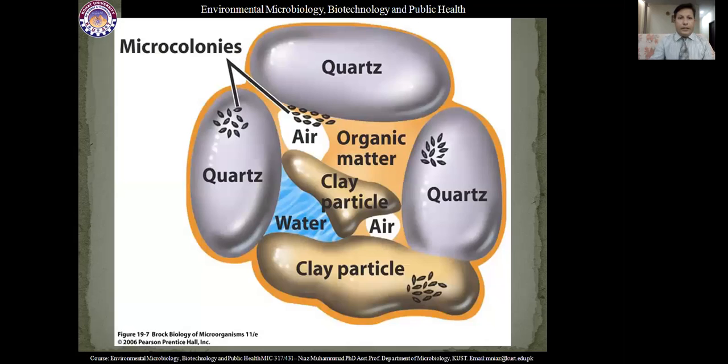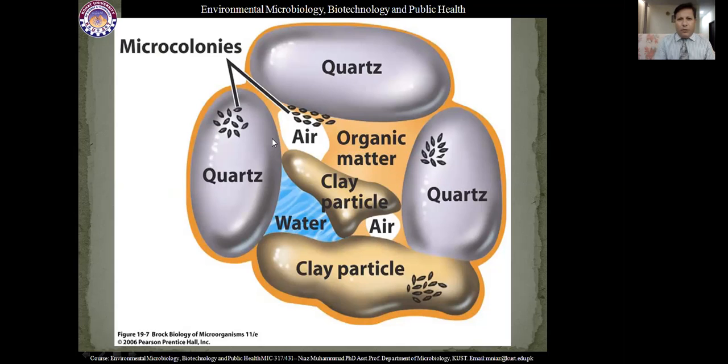Here we can see in this example, this is a particle of the soil, an electron microscopic image of a soil particle. If we look here, the soil particle contains organic material, it contains quartz, it contains clay particles, it contains water, it contains air, clay particles, quartz, and microorganisms.